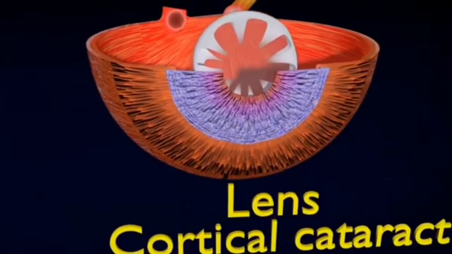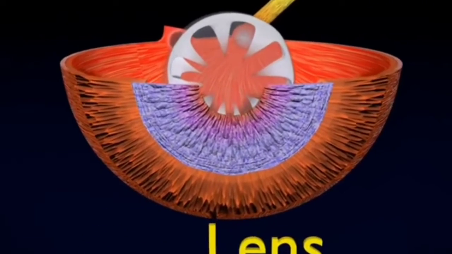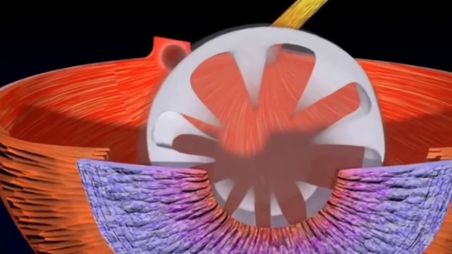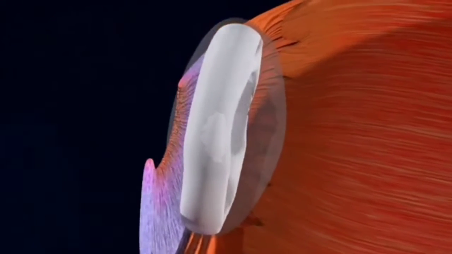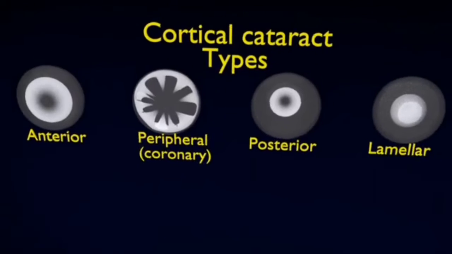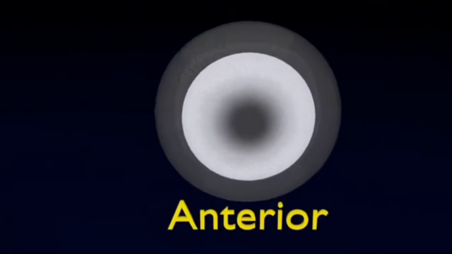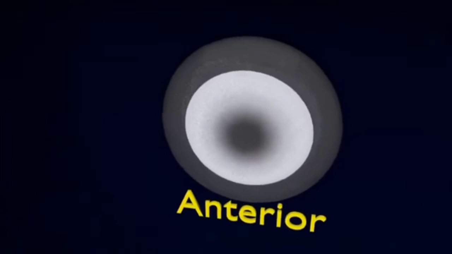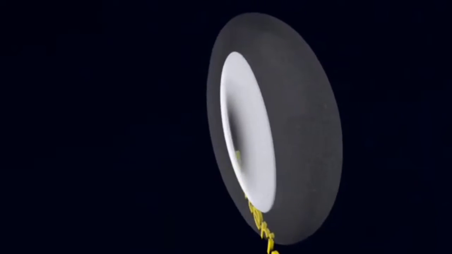Now here is the cortical cataract. It is due to the lens cortex becoming opaque, which occurs when there is a change in the fluid contained in the periphery of the lens. When these cataracts are viewed through an ophthalmoscope or other magnification system, they appear as white patch-shaped or radial spoke-like cataracts. Now I am going to discuss the types of cortical cataract. First of all, anterior cortical cataract. Opacity in the anterior involves only the frontal part of the cortex of the lens, as shown in this image.